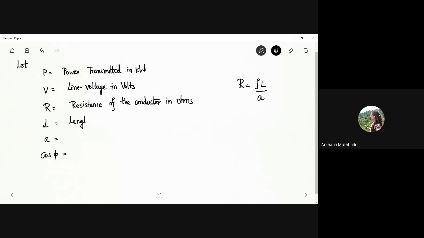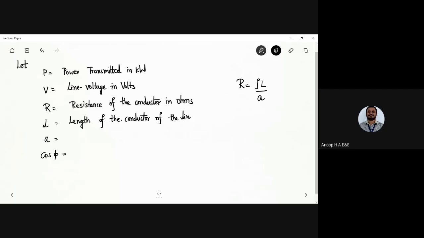Area of cross section. Can you tell me who was the person who answered? Me, Archana, sir.